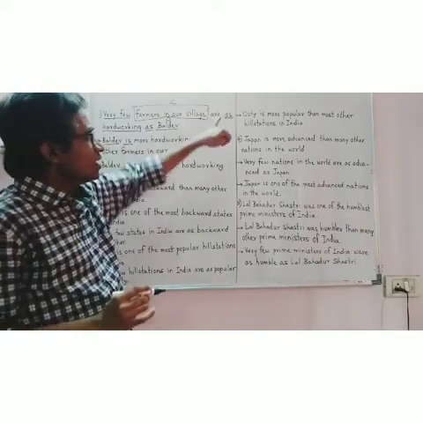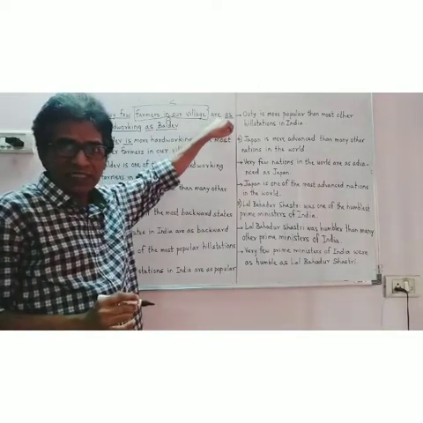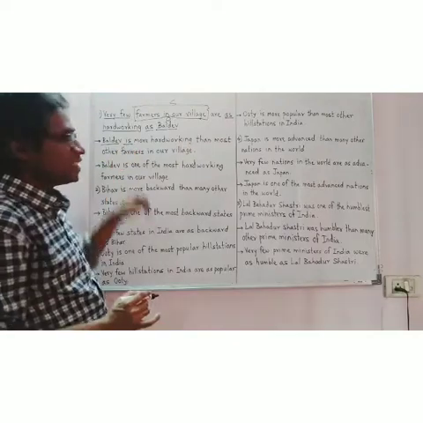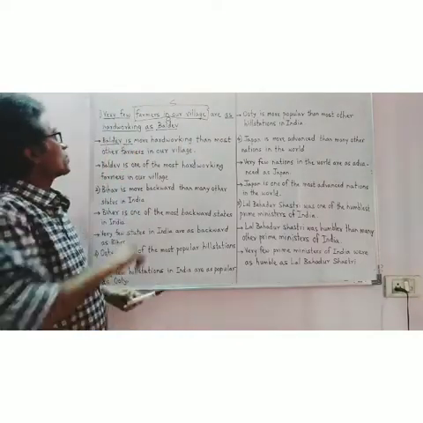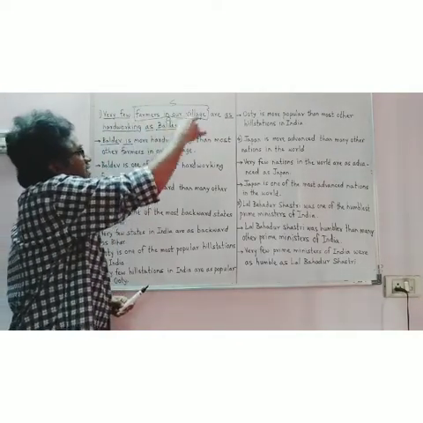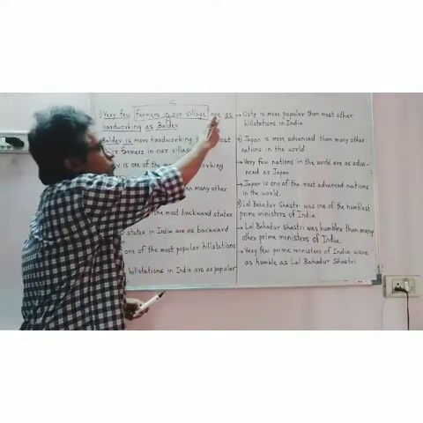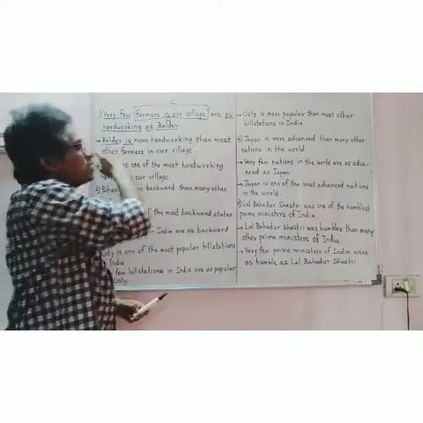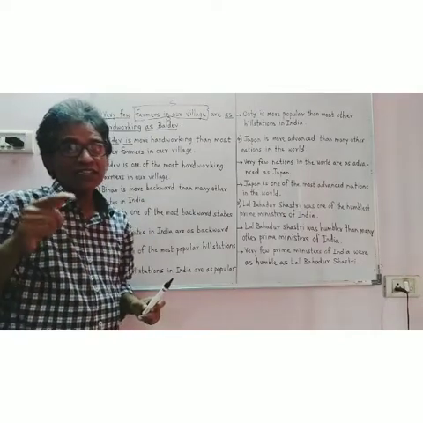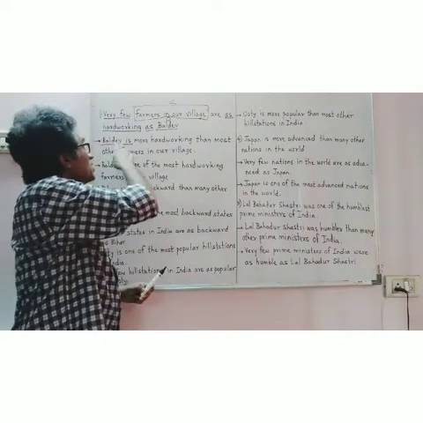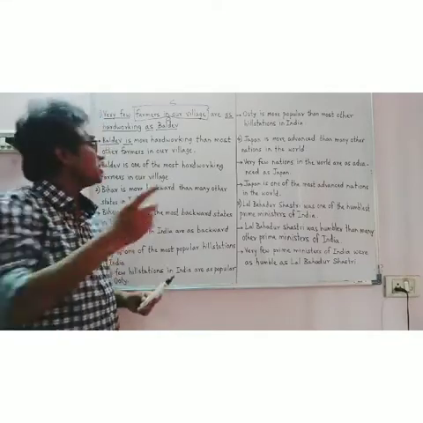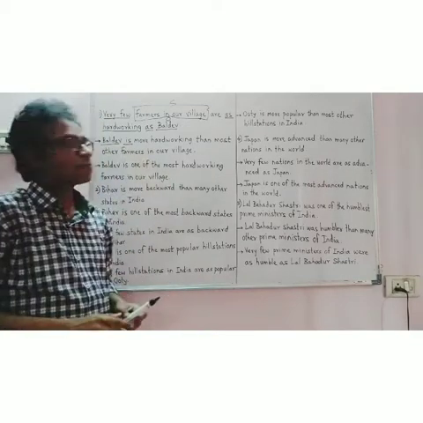You can see the verb here is plural, because farmers in our village is the subject, which is plural. Here Baldev is singular, that is why the verb is singular.